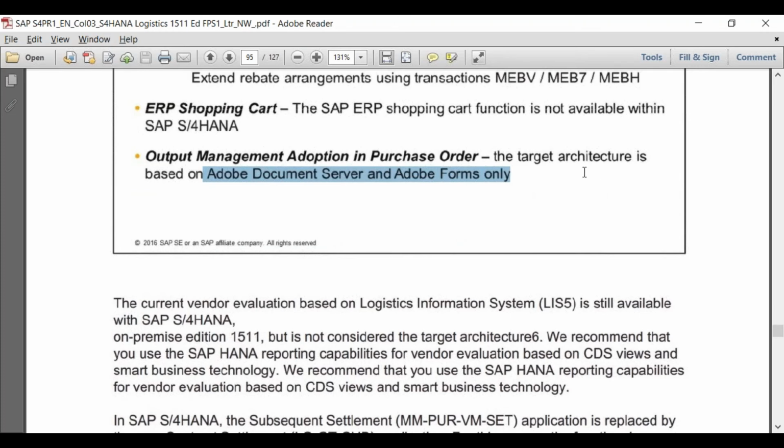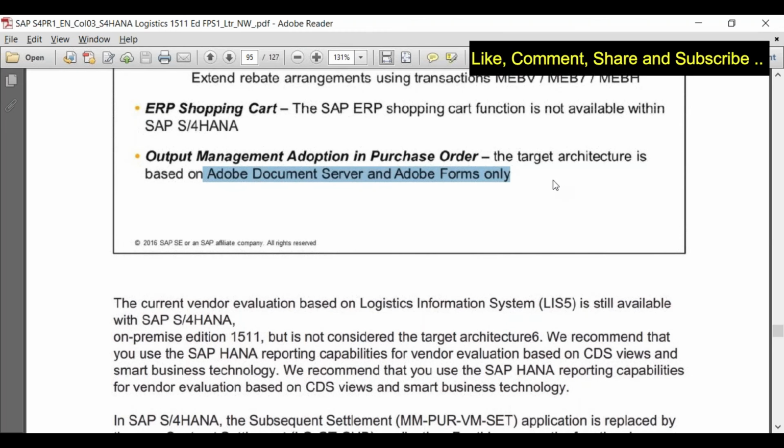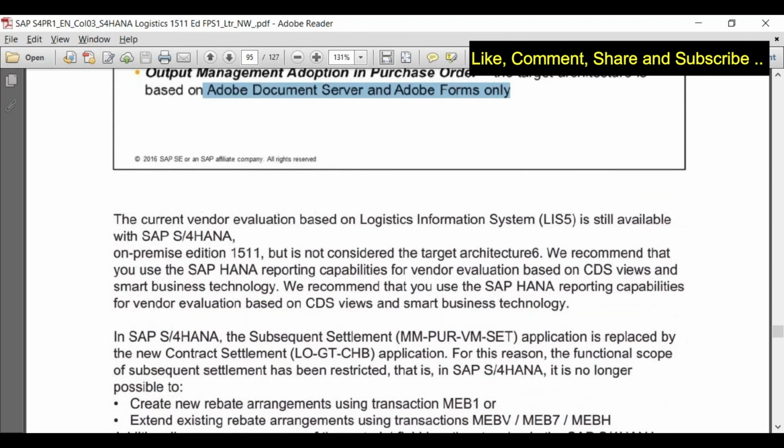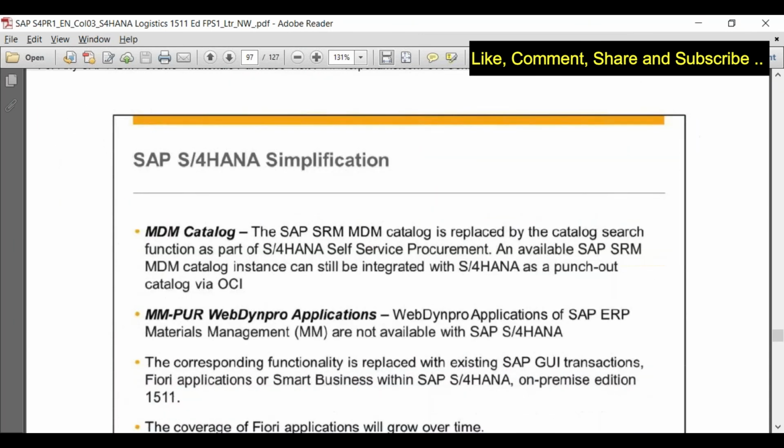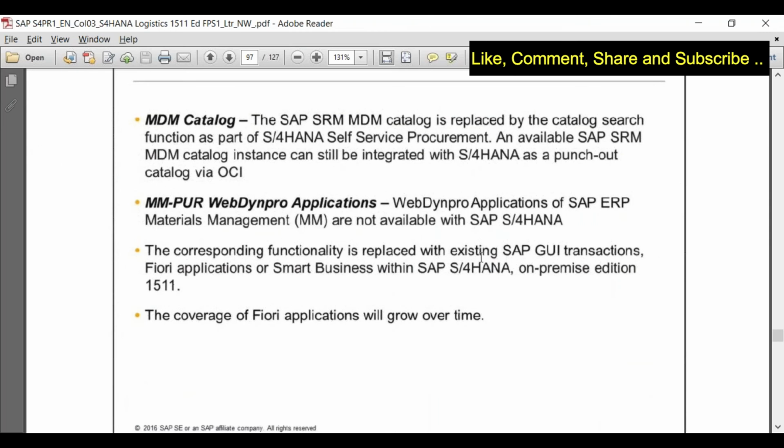But if you go for 1610, you will get a clear idea that it was not available till now, but now it is available in 1610. And if you want it to be available in 1511 also, there is an SAP note. So I thought the option to activate or deactivate this new functionality was only in 1610. Is it also available in 1511? Is that what you're saying? Yes, in 1511 it was not available earlier, but after it came for 1610, SAP also released an SAP note through which, if you implement it, the same functionality will be available in 1511 also. Okay.